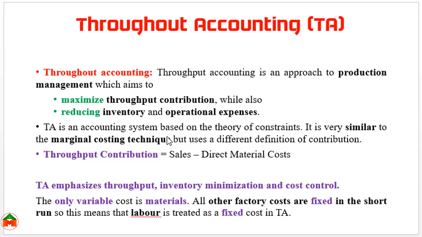Throughput accounting is based on the theory of constraints, and it is similar to the idea of the marginal costing technique. Here, throughput contribution means sales minus direct material cost. In throughput accounting, we emphasize throughput, inventory minimization, and cost control. Only the material cost is the variable cost. All other factory costs should be considered fixed costs. Suppose labor cost is also a fixed cost for a short time.